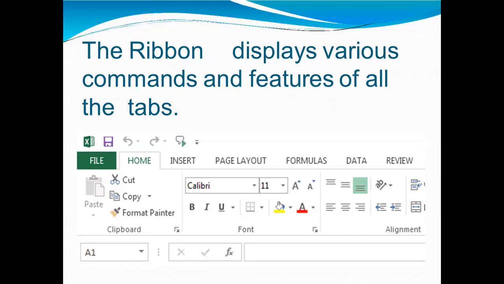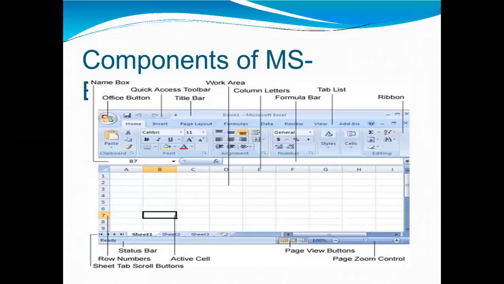A worksheet is a collection of rows and columns. When a row and a column meet, they form a cell. This is the active cell. Cells are used to record data. Each cell is uniquely identified using a cell address. Columns are usually labeled with letters, while rows are usually numbered.